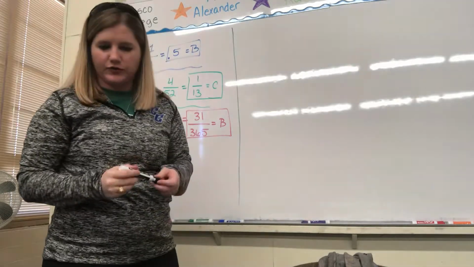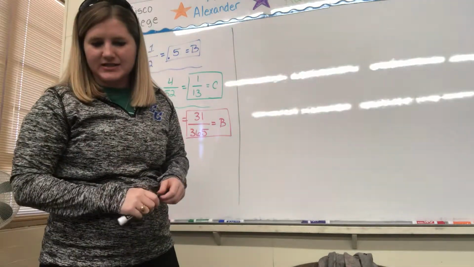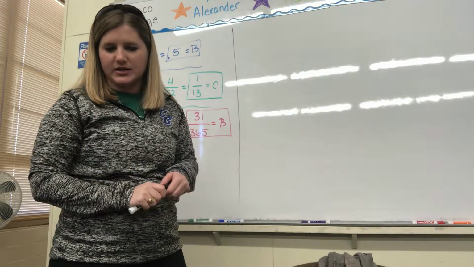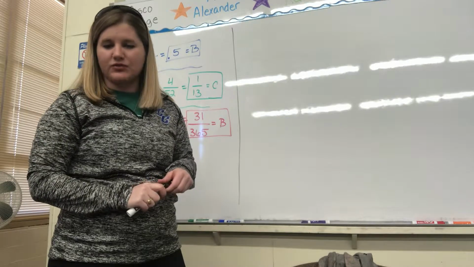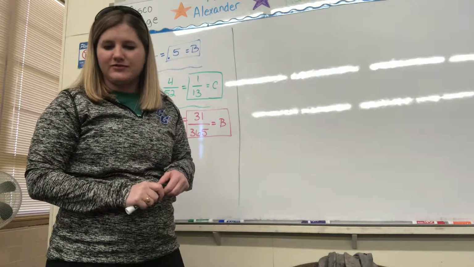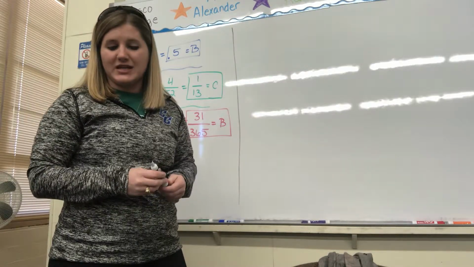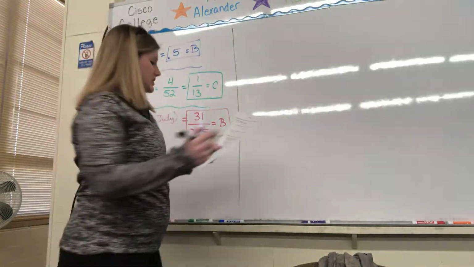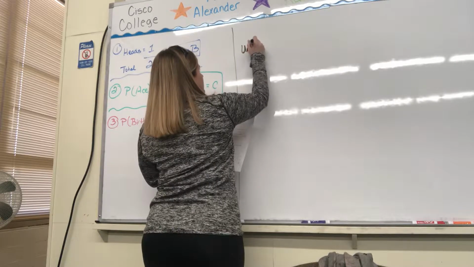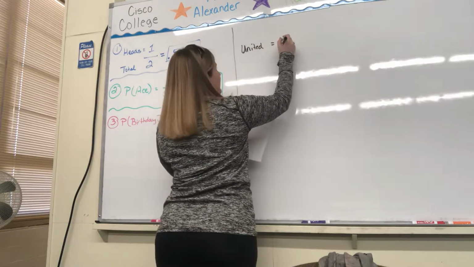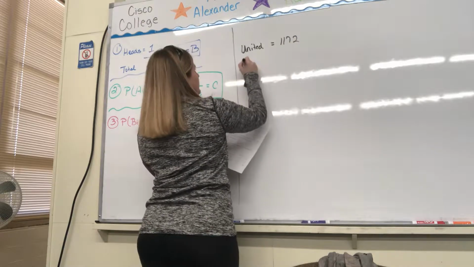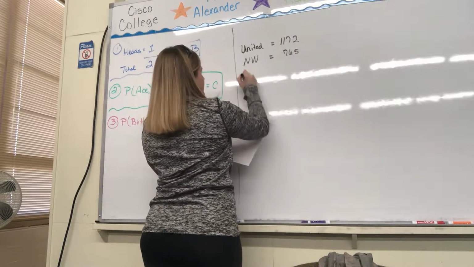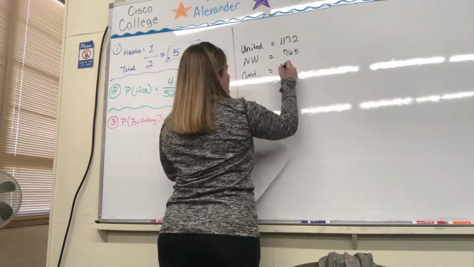Moving right along. Number 4, the data in the table represents the number of consumer complaints against major U.S. airlines. If one complaint from the table is randomly selected, find the probability that it was filed against Continental Airlines. So let's see, it shows that United is 1172, Northwest is 765, and Continental is 563.